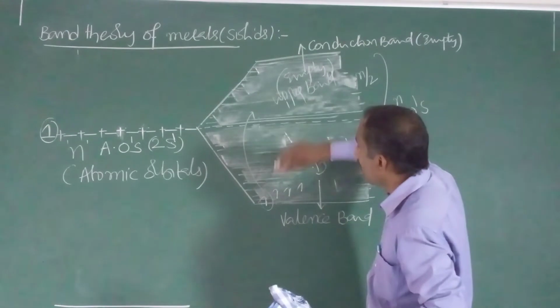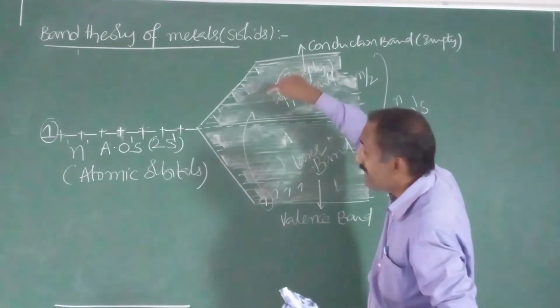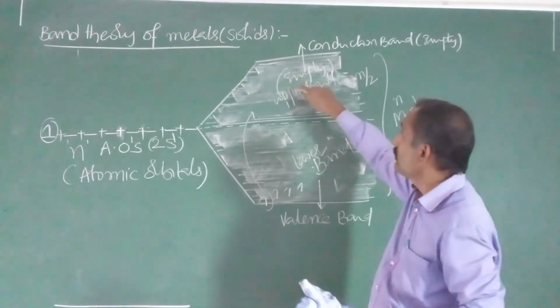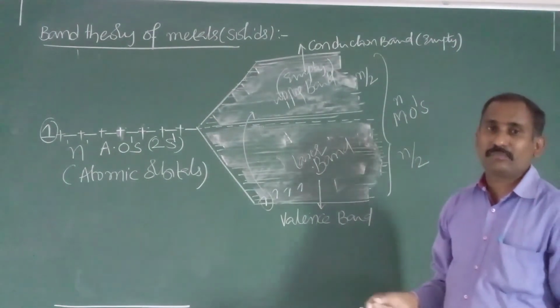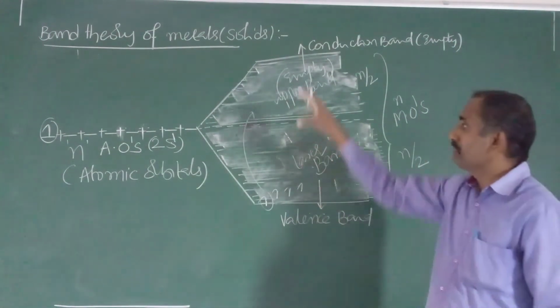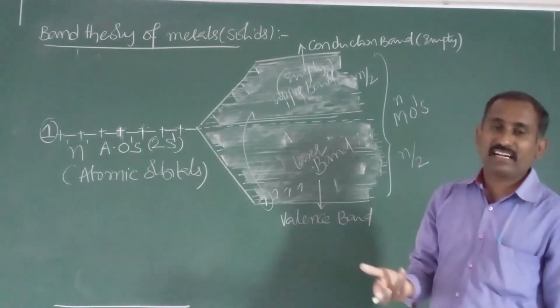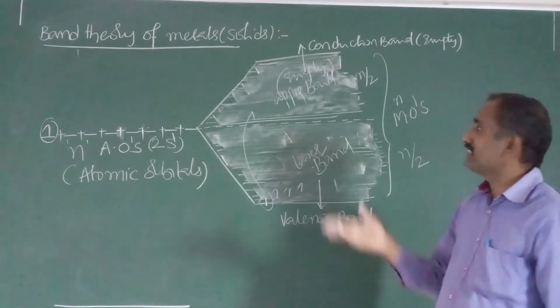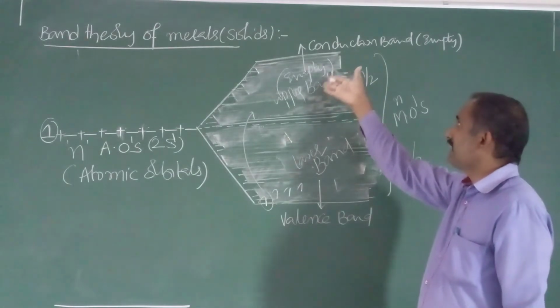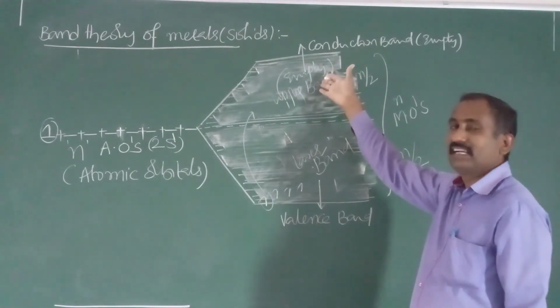Due to this band, electrons move to the higher level, and hence we get conductivity. That flow of electrons is nothing but conductivity. That's why it is known as conduction band.